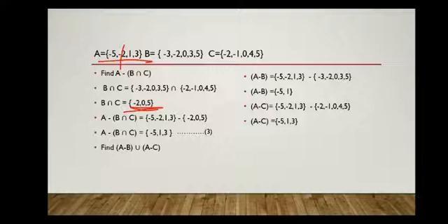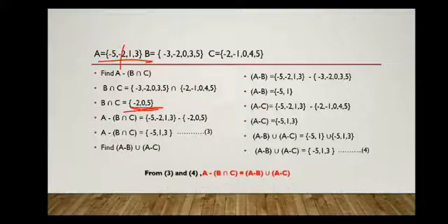Okay, now take the union of A difference B and A difference C. Combine these two sets: minus 5, 1, 3. Right. So A difference B union A difference C will be equal to {-5, 1, 3}. Take this as equation 4. From 3 and 4, we can see that A difference B intersection C is equal to A difference B union A difference C. Okay.